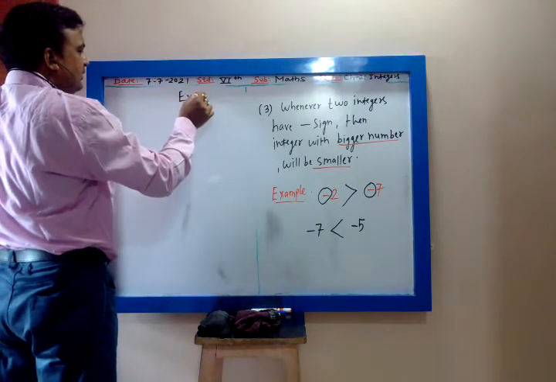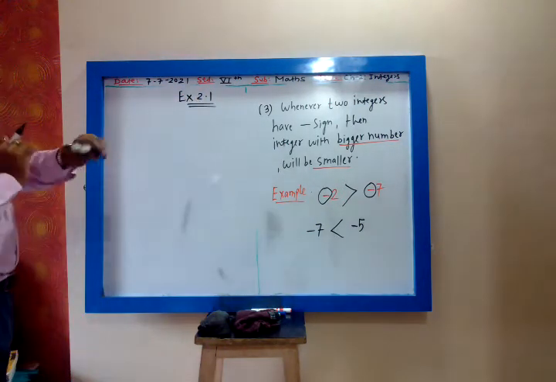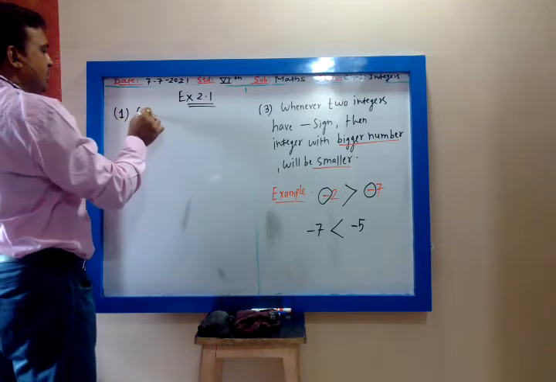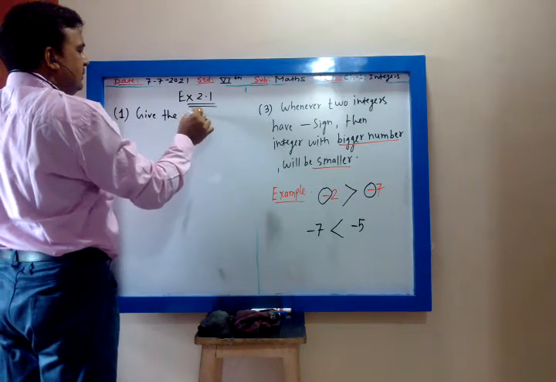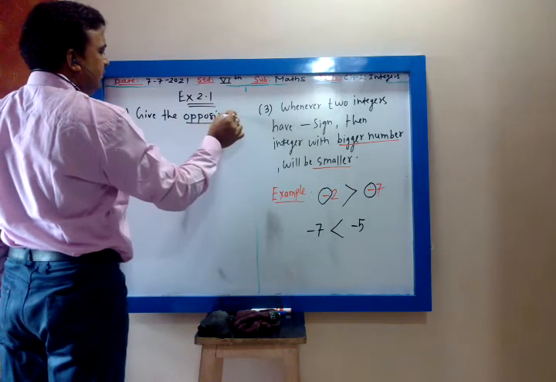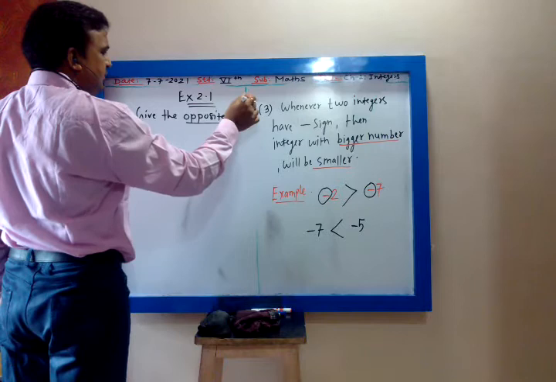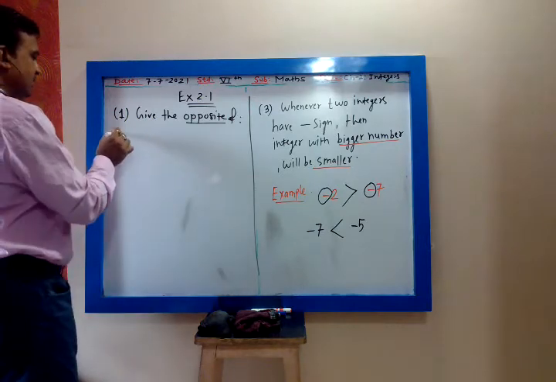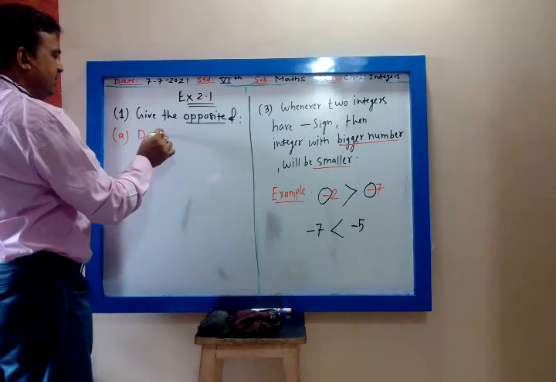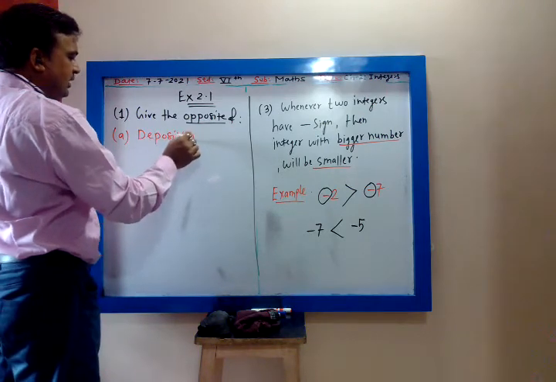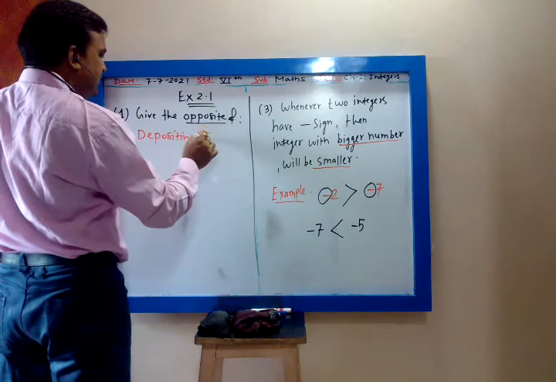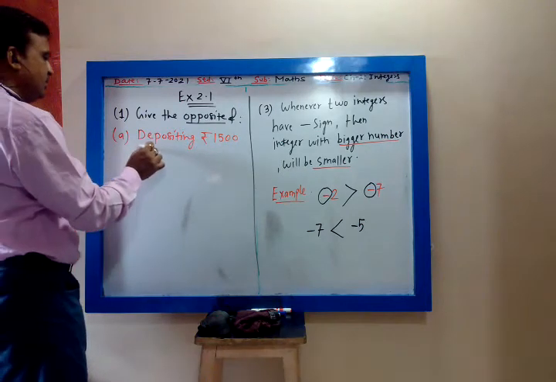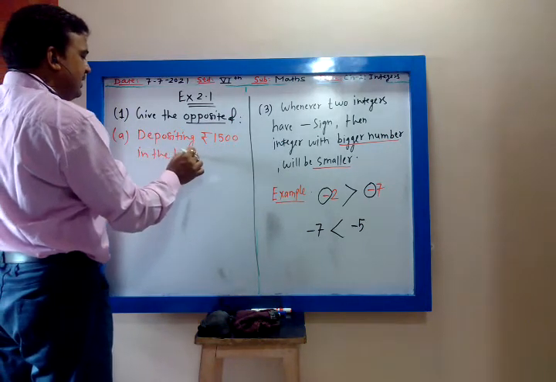Exercise 2.1. Give the opposite of. First, depositing 1,500 rupees in the bank account.